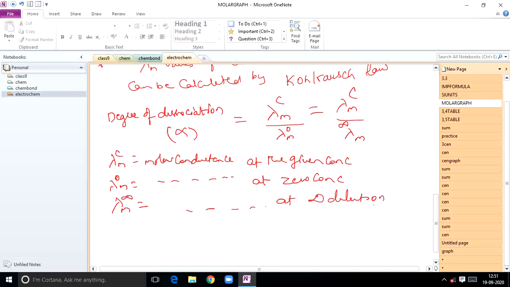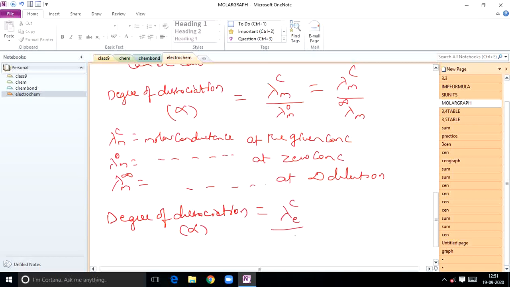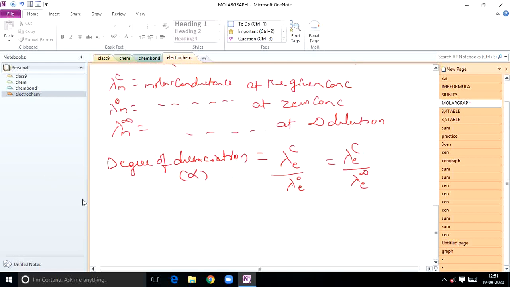This is a very important formula, students. Even for equivalent conductance you can use it while doing numericals. Again, degree of dissociation alpha is equal to, in terms of equivalent conductance, lambda ec by lambda e naught, or lambda ec by lambda e infinity. So we explain these terms now. What is lambda ec? Equivalent conductance of an electrolyte.